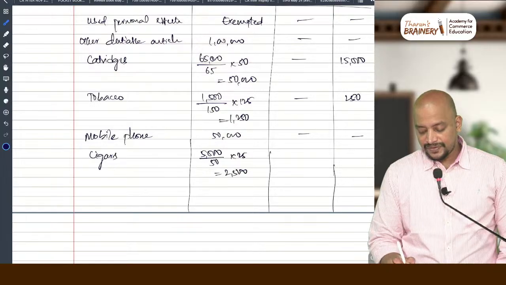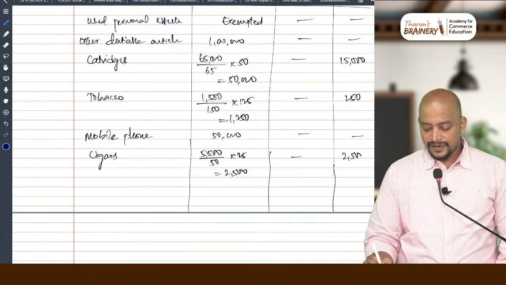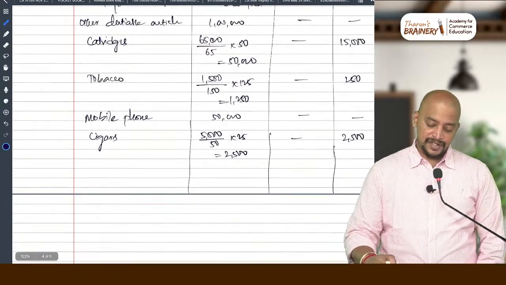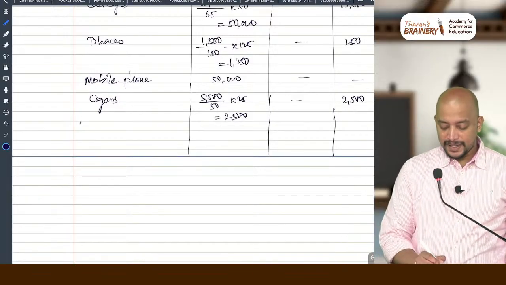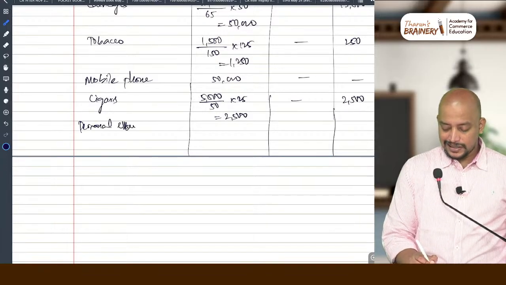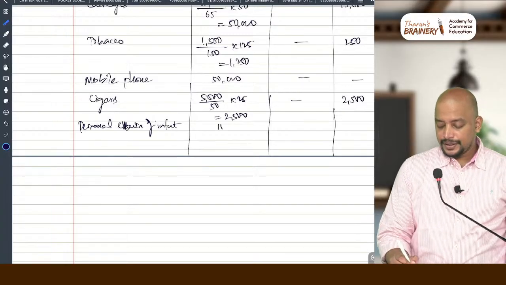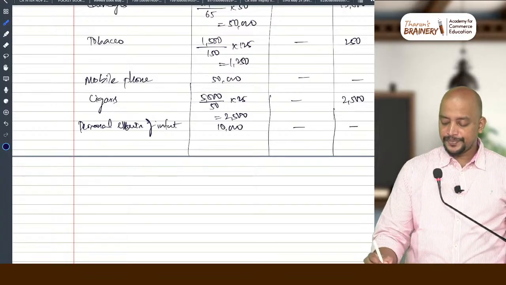So 2,500. Remaining 2,500 will go to not eligible for GFA. Next, anything else? Personal effects of infant. How much? 10,000. That is dutiable.